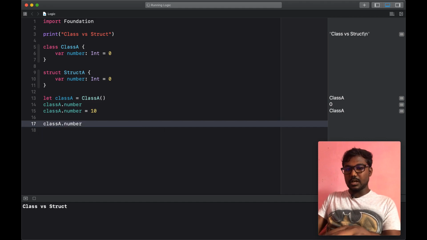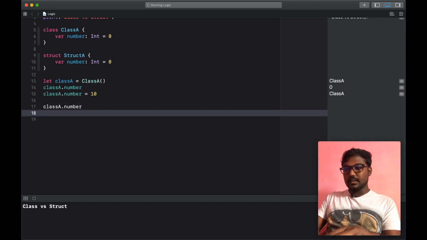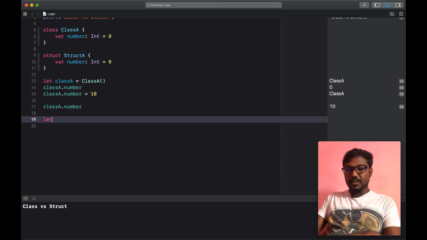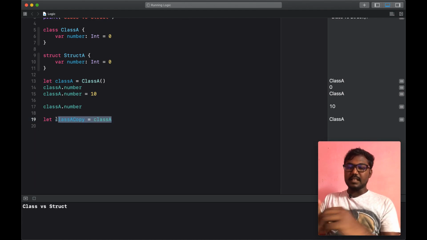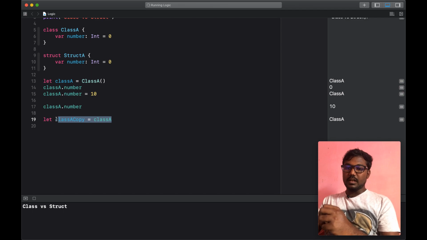Now we can see the class A dot number is equal to 10. At the same time, I am creating another instance of the class, class A copy, which is nothing but class A. I am defining the same thing, the same reference, because the class is called by reference, so the instance will not be created more than once, but the same reference will be passed to class A copy.